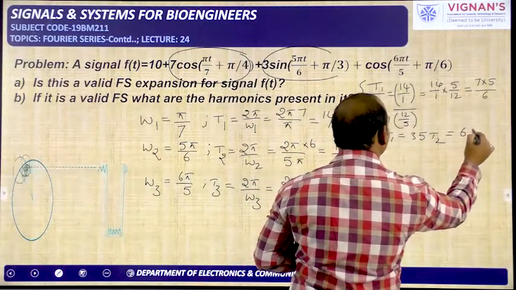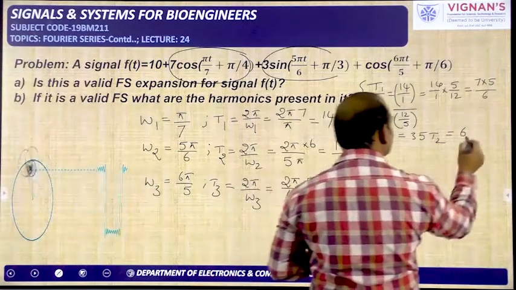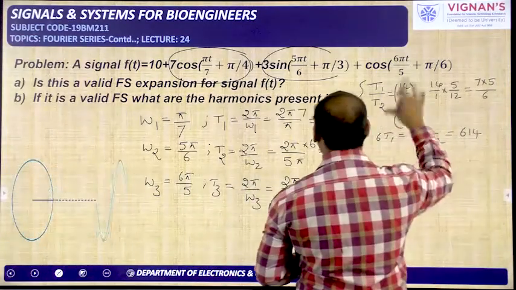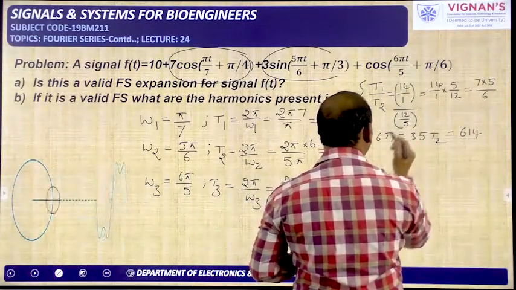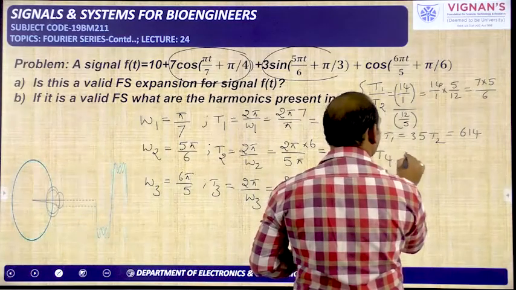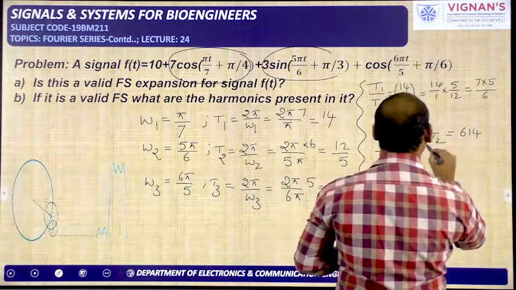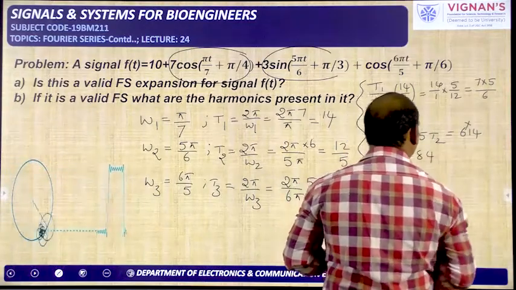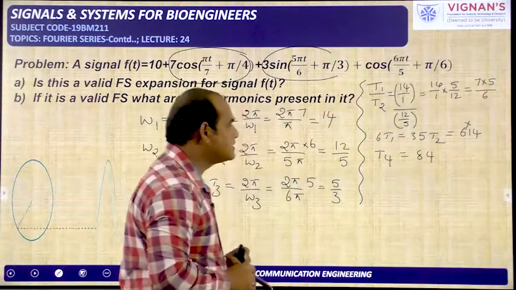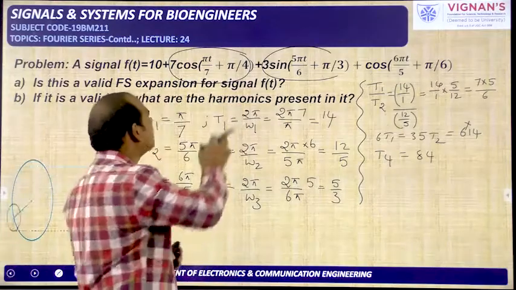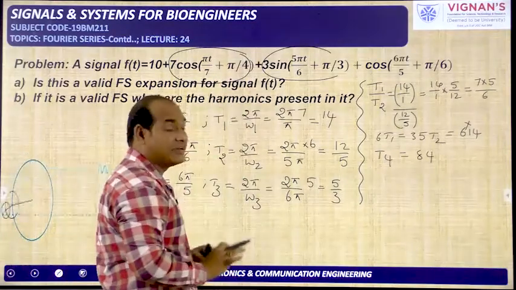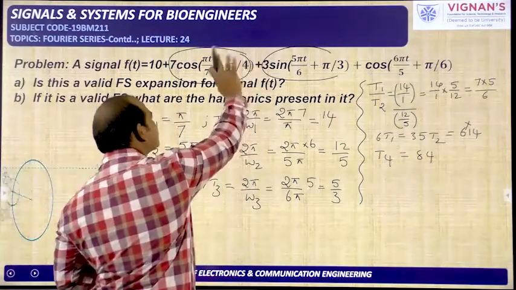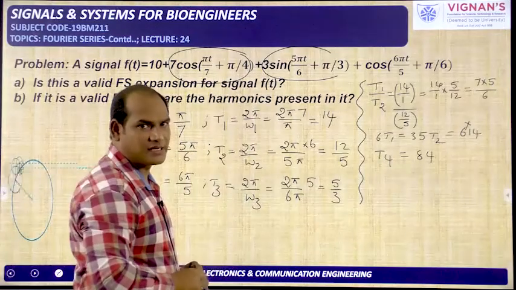So 6 into T1 I am taking. T1 is how much? 14. So the combination of these two has a time period I am calling T4. That is equal to 6 into 14, which is 84. 84 is the time period of the combination of these two terms. And we have understood that the combination of these two is also a periodic signal.